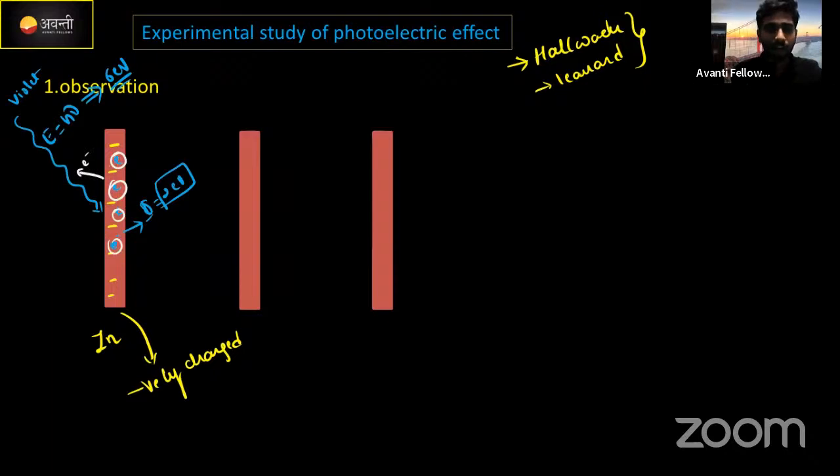All the electrons come out. After that they check this zinc plate, and the zinc plate is completely neutralized.